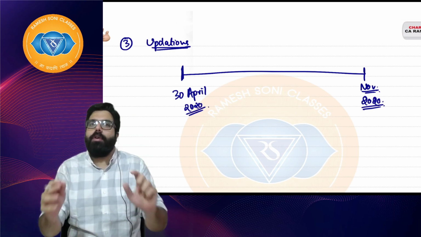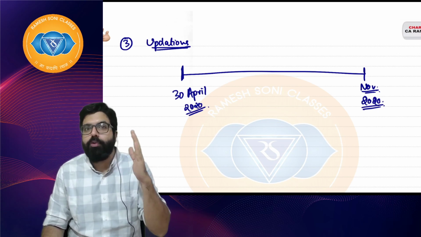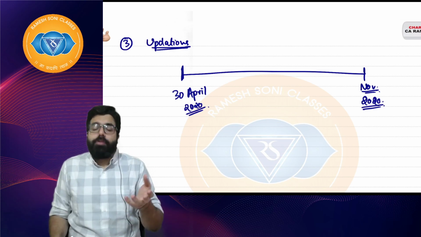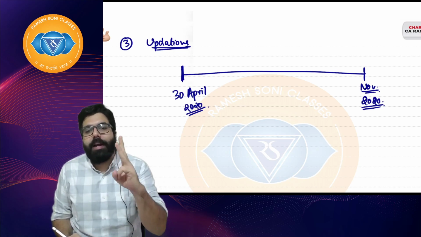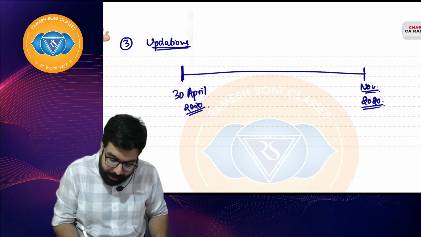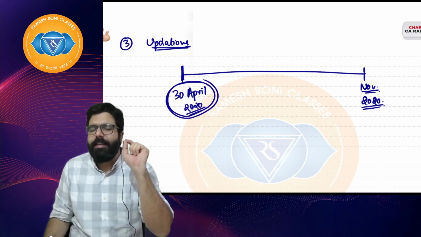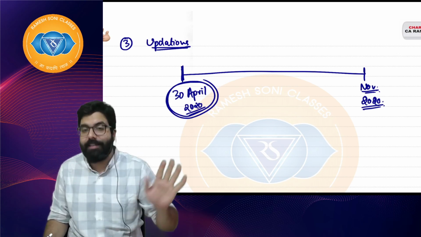All the circulars, notifications and amendments which happened up to 30th of April 2020 are applicable for you guys, right? So sir, is my textbook updated? Yes Baba, your textbook, chart book and Q&A, all the three have been updated with all the amendments applicable till 30th of April. It's a one-stop solution. You don't have to go and see anything else anywhere, right everyone?